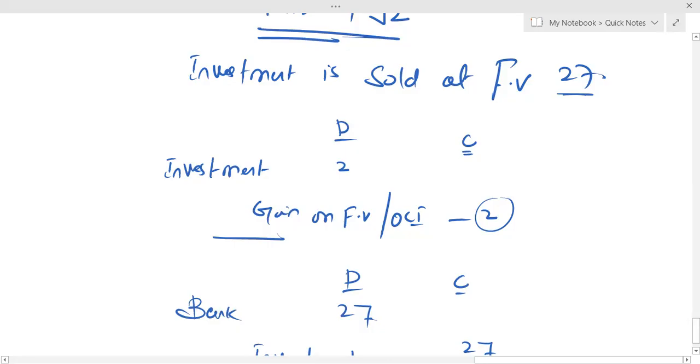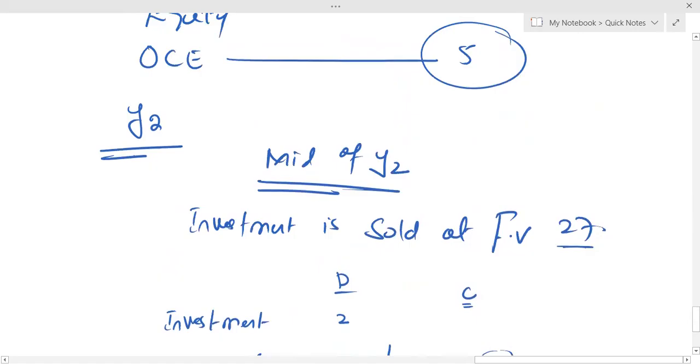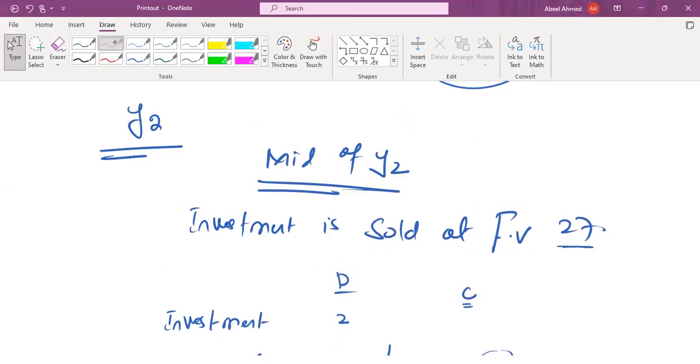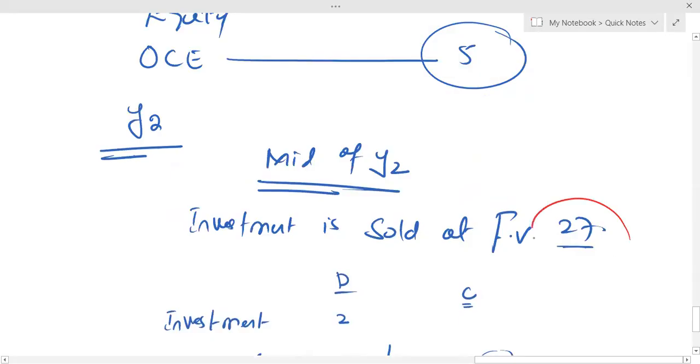Okay, now there's another very important point. What is that? Now try to understand. We sold our investment at fair value. Okay. Now there's a possibility.